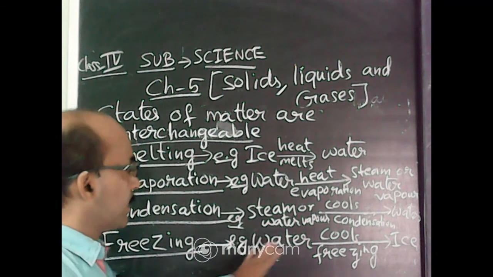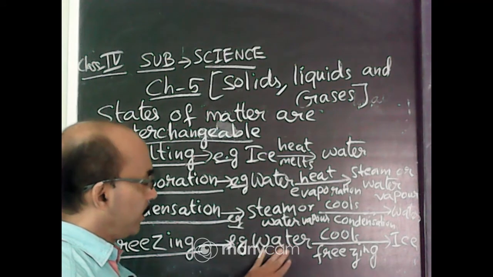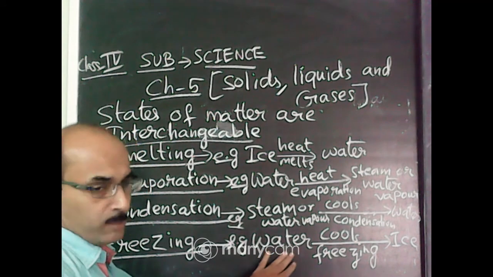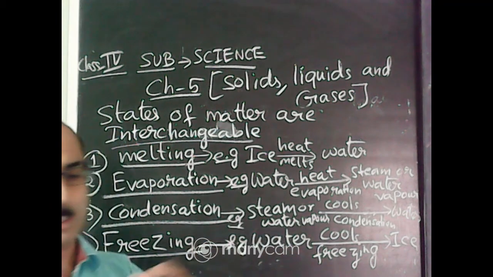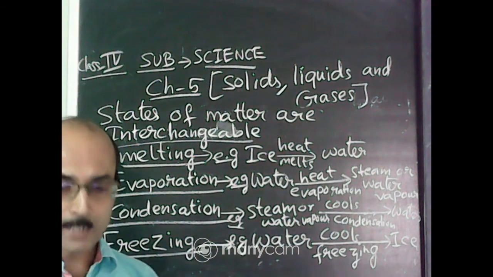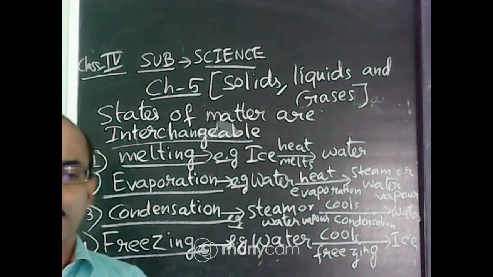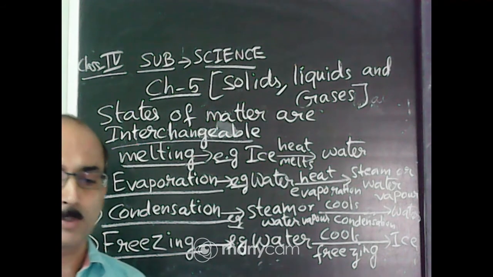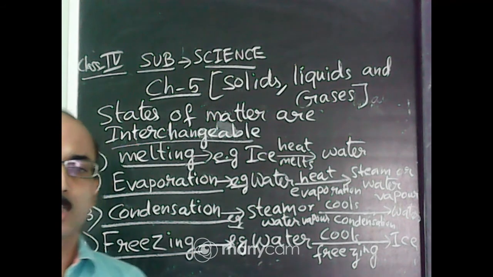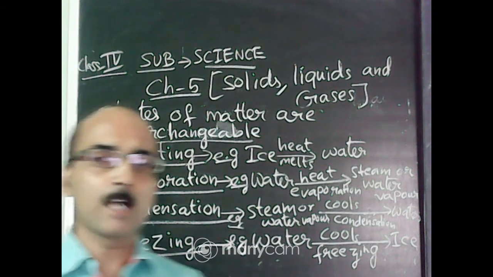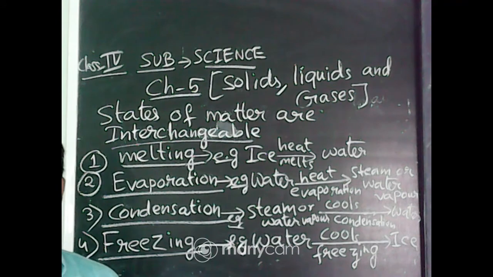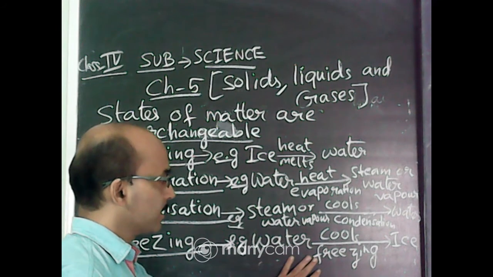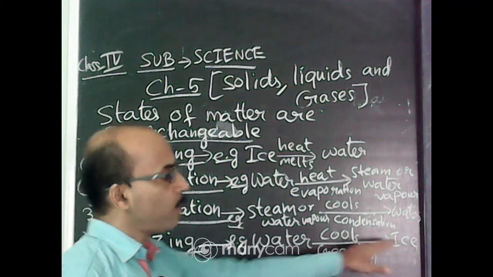Okay. So it is a good observation. If you observe it clearly, if you keep water in an ice tray, you know the ice tray, and keep it in the deep freeze of a refrigerator, after some time, after half an hour or 1 hour, you can see that water has turned into ice. So that means water freezes, or water cools down to form ice.